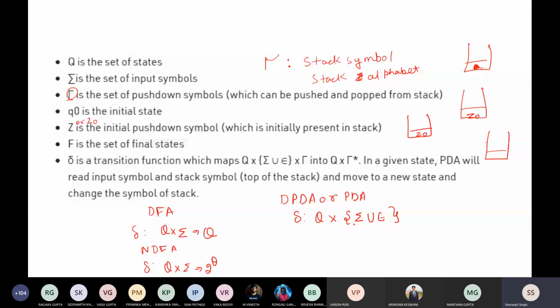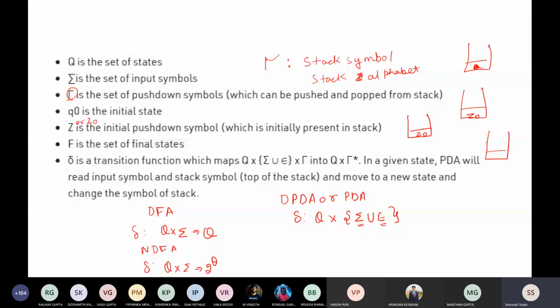If you draw a pushdown automata, either it will be your input alphabet, the set of symbols like A or B, or epsilon, which is always included in pushdown automata. When you want to go to the final state, epsilon is used. So it will be one or the other.